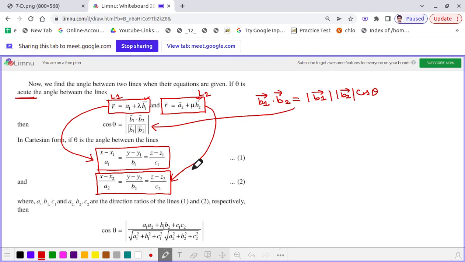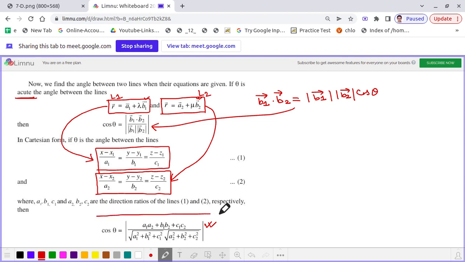Now finding the angle between these two straight lines is nothing but finding the angle between two lines whose direction ratios are a1, b1, c1 and a2, b2, c2, and for that we have just learned the formula a few minutes back. Cos theta equals mod of a1 a2 plus b1 b2 plus c1 c2 divided by square root of a1 square plus b1 square plus c1 square into square root of a2 square plus b2 square plus c2 square. That is the angle.